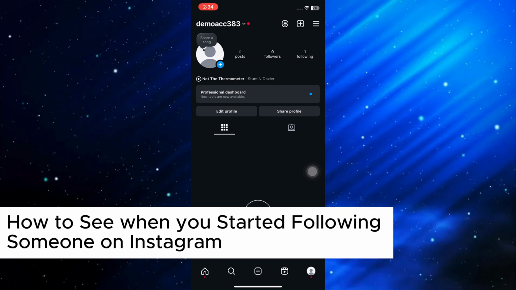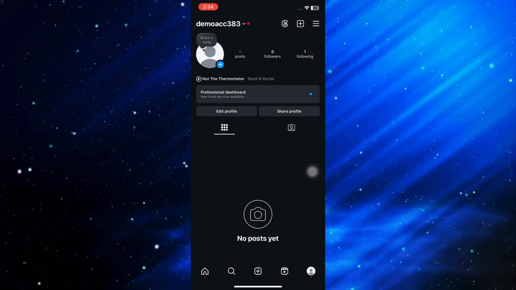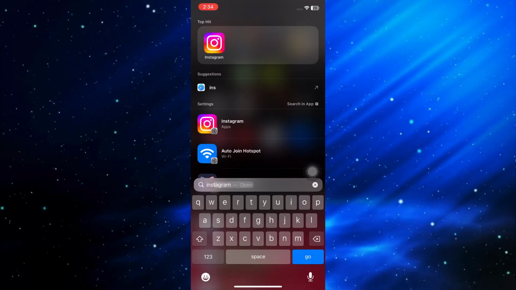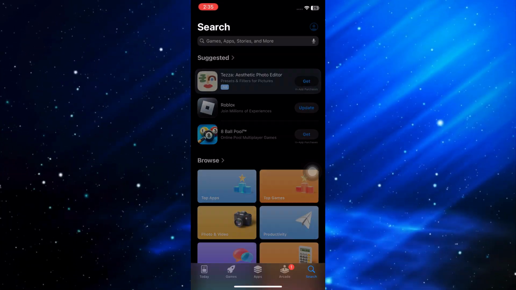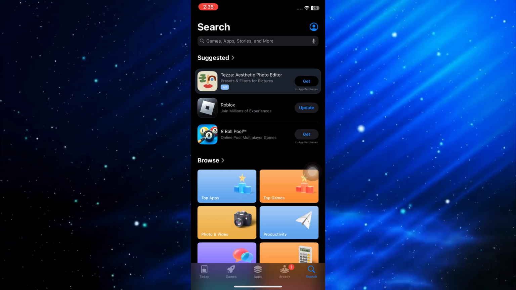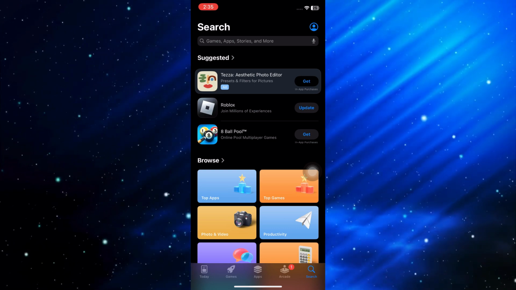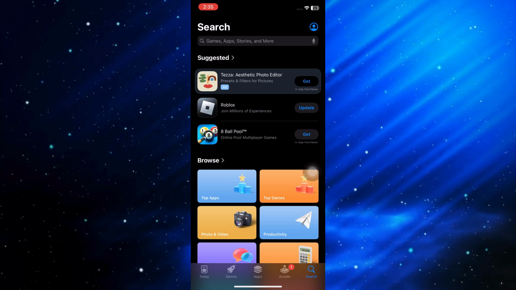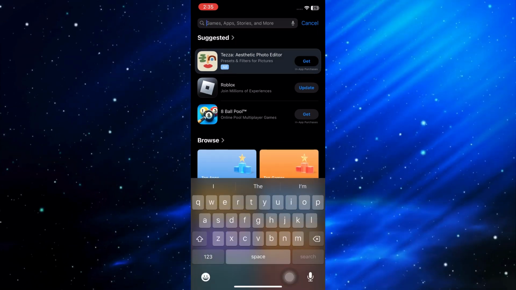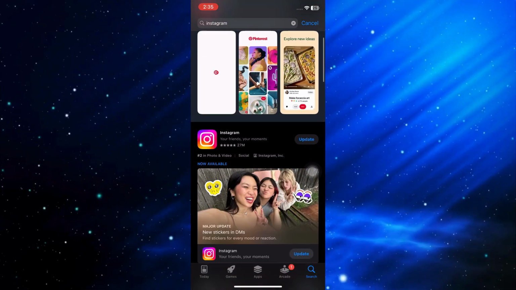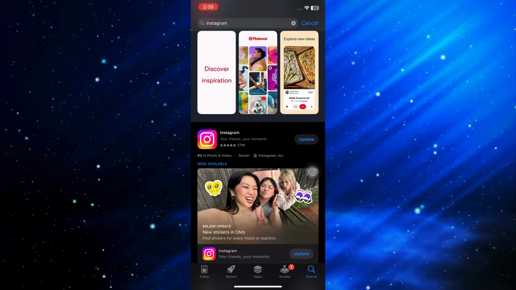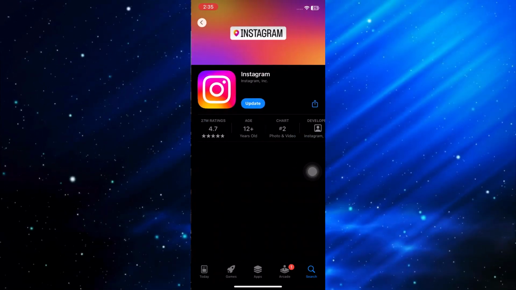In today's video, I'll show you how you can do this quickly and easily. Now first things first, in order to make sure that you have this feature, you want to navigate through your app downloader. In my case, since I'm using an Apple device, it's going to be the App Store. Or if you're using Android, you want to navigate through the Play Store. From here, you can just go ahead and search for Instagram, and you want to make sure that you are using the latest version of Instagram available through your App Store.